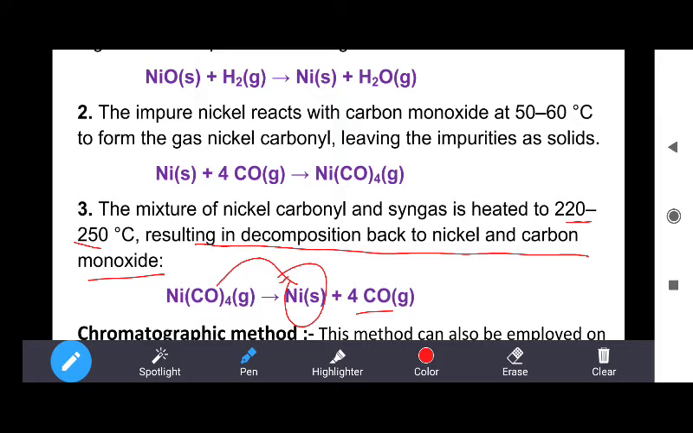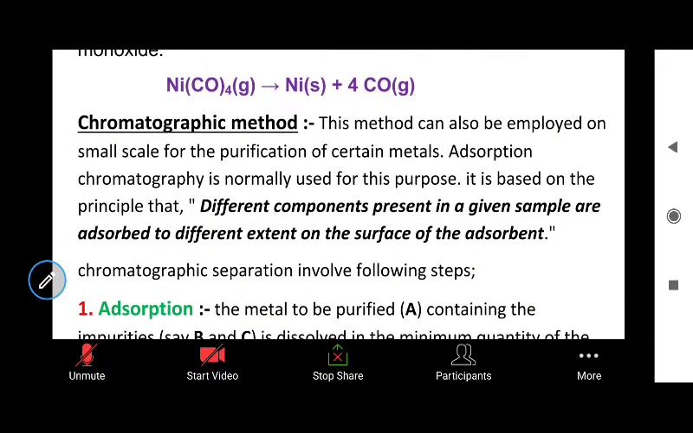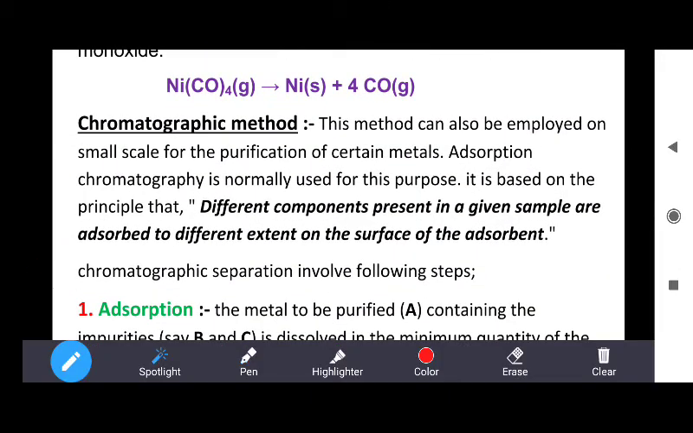This method is known as the Mond process. So this was the method that comes under vapor phase refining. And the next and last method for the refining of metals is the chromatographic method. This method can also be employed on a small scale for purification of certain metals. Adsorption chromatography is normally used for the purpose. Remember this thing in your mind.